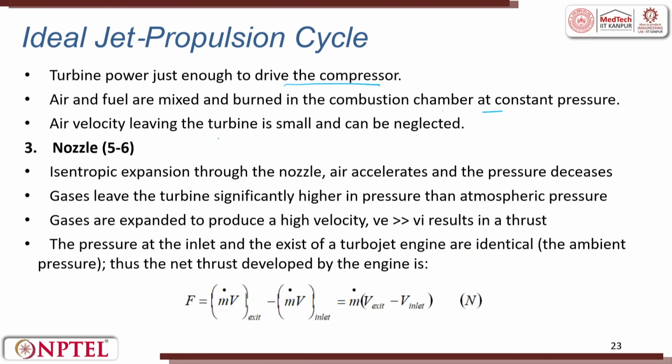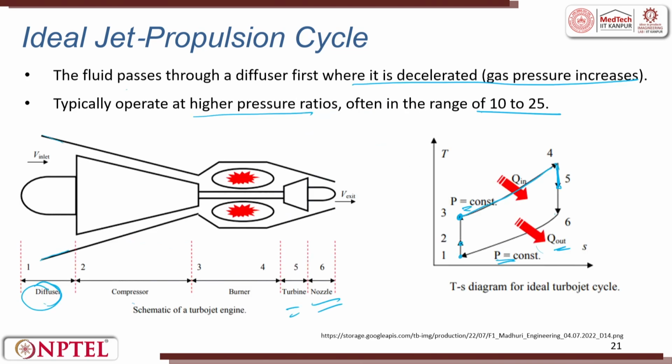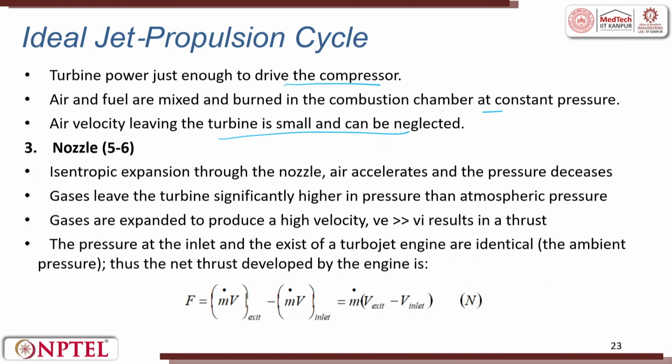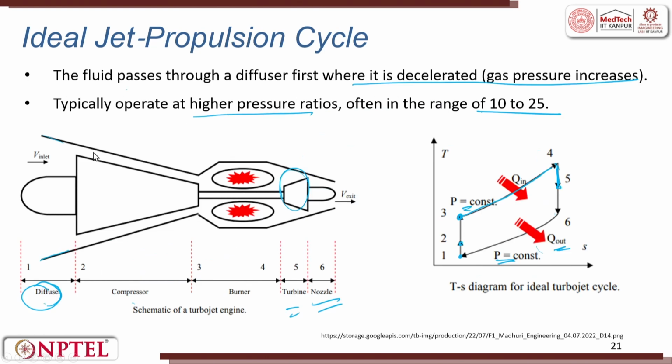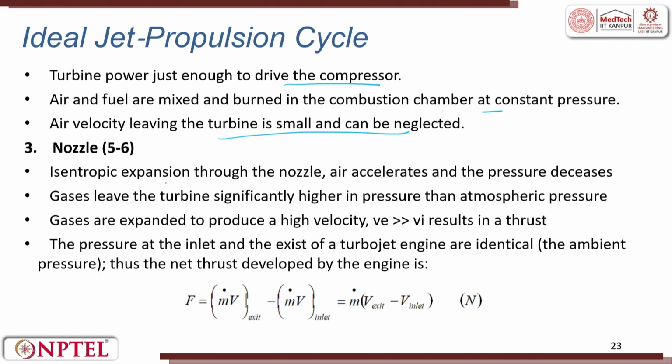The air velocity leaving the turbine is small and can be neglected. Where is the turbine? Turbine is here, right. So, 5 to 6 is the nozzle, the straight line is the nozzle. Isentropic expansion through the nozzle happens, the air accelerates and the pressure decreases.